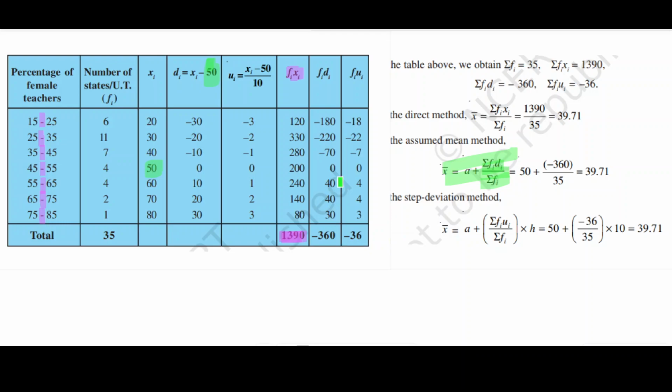Now when we use fi di, then we are minimizing the burden of numbers. Here the calculation gave 1390, which is big data, but here we minimize the data. This method is known as the assumed mean method, because here we are assuming 50 as a mean. Because we are using 50 as a mean to minimize the data, after finding the value, we will add 50 here.